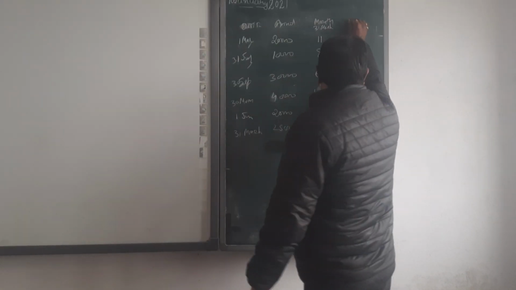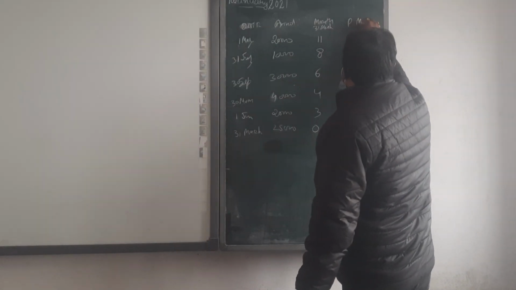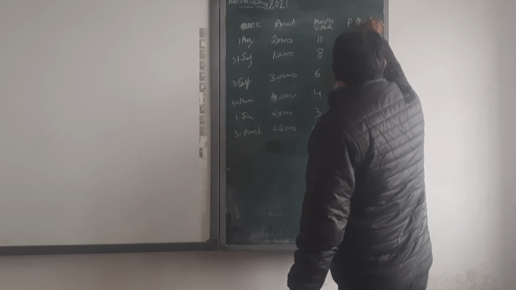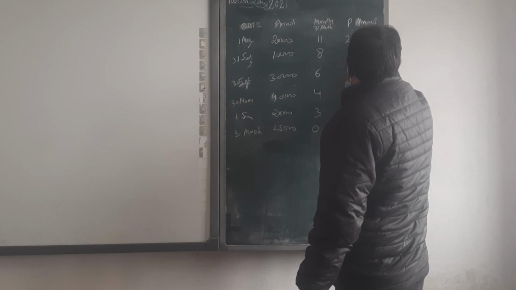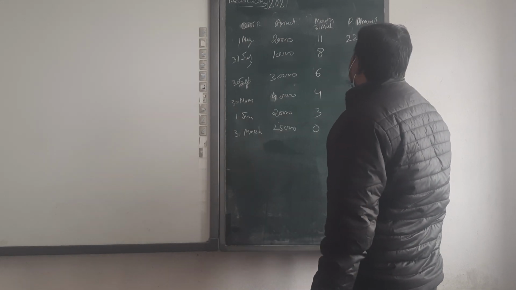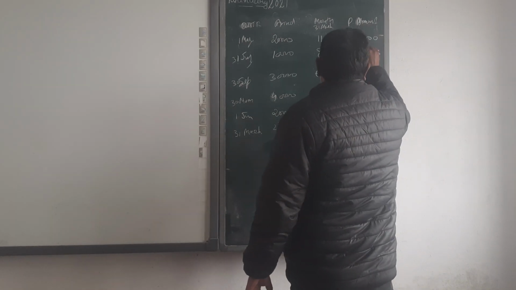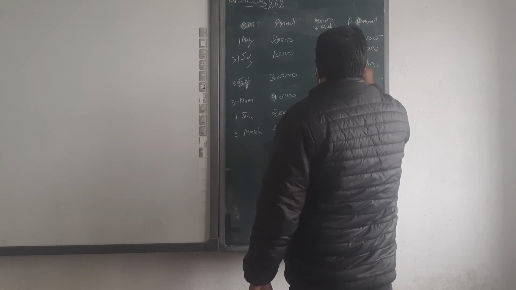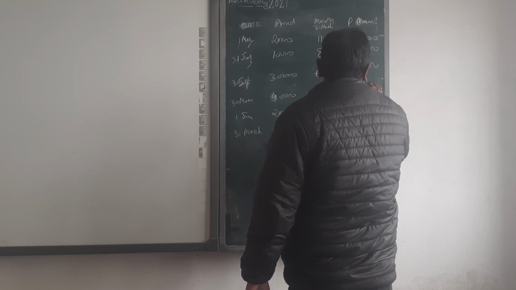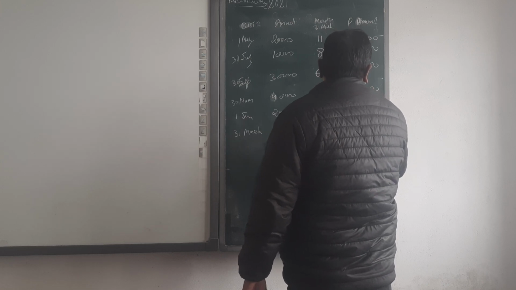Then multiply. Okay. Product: 2 lakh, 2 lakh 20,000, then 80,000, and then 60.